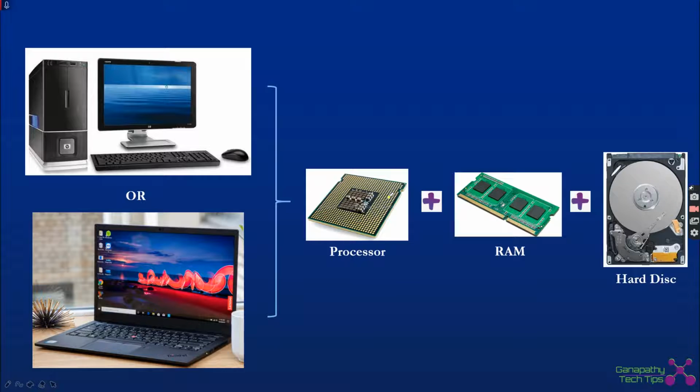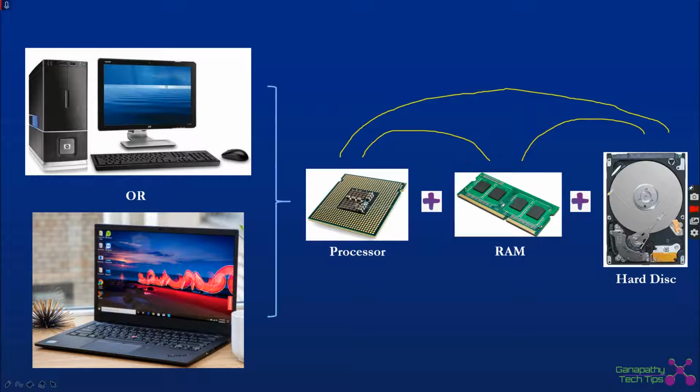So in order for the desktop or the laptop to work, we need the data to be transferred from the storage device like a hard disk to RAM, and the processor and RAM will work together. So why is there a requirement for RAM here? We know all these fundamentals.